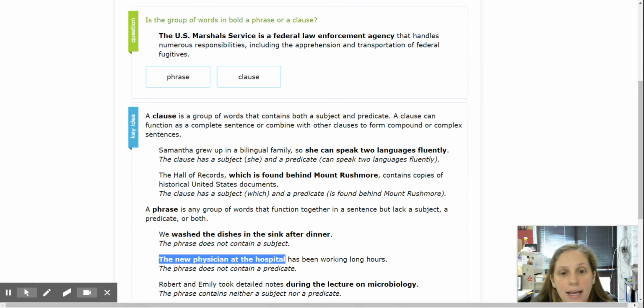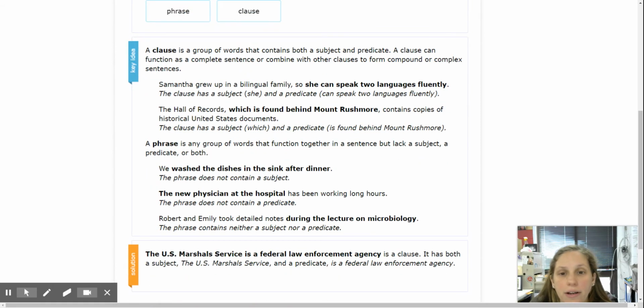A clause has both. It has a subject and a predicate, right? She can speak two languages fluently. She is my subject. Can speak is my predicate, it's my verb, right? Subject she and a predicate can speak two languages fluently. The Hall of Records, which is found behind Mount Rushmore, okay, which is my subject, is found is my predicate.